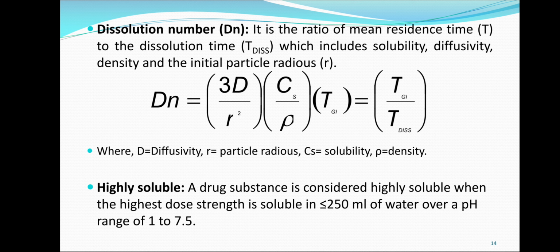Next terminology is highly soluble. A drug substance is considered to be highly soluble when the highest dose strength is soluble in less than 250 ml of water over a pH range of 1 to 7.5.